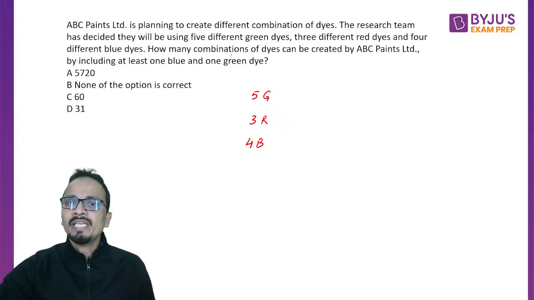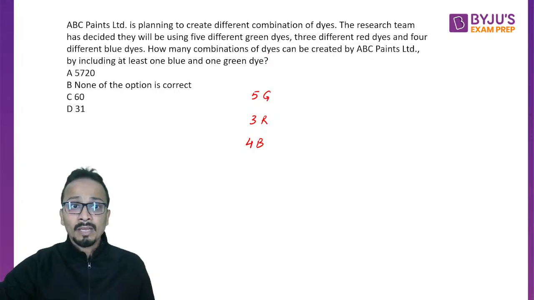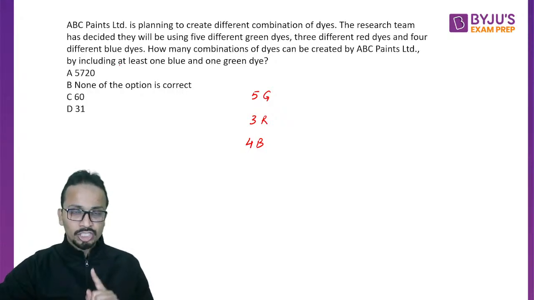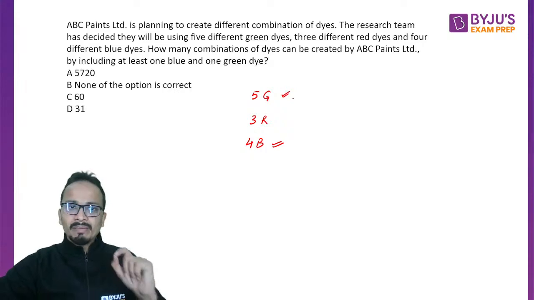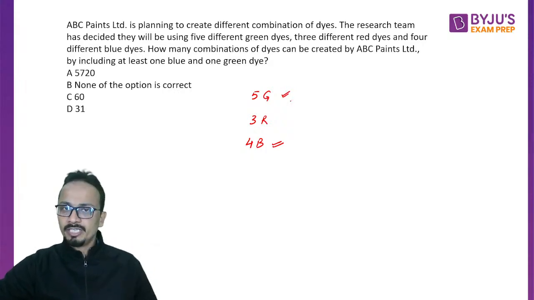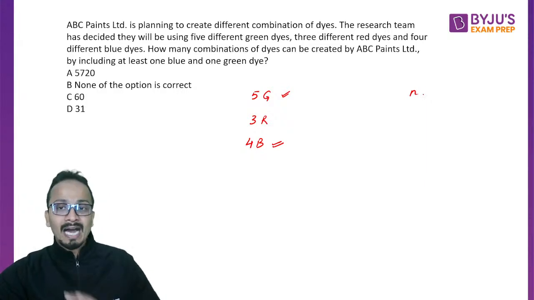Question is asking how many combinations of dyes can be created by ABC Paints by including, now this is the condition, careful, by including at least one blue. So we need at least one blue and one green. So minimum एक blue and एक green होनी चाहिए. Okay. Now we know by logic of permutation combination that let's say if you have n same articles or n articles are there.